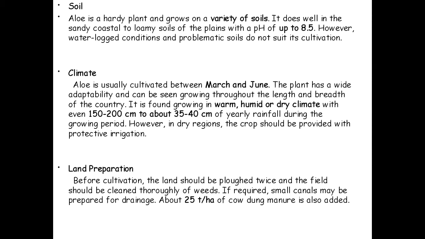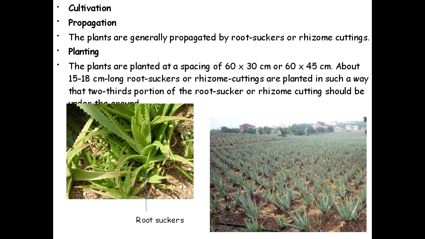Land preparation. Before the cultivation, the land should be plowed twice and the field should be cleaned thoroughly of weeds. If required, small canals may be prepared for drainage. About 25 tons per hectare of cow dung manure is also added. Cultivation. The plants are generally propagated by root suckers or rhizome cuttings.